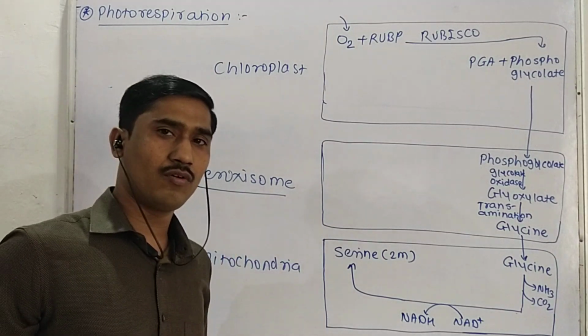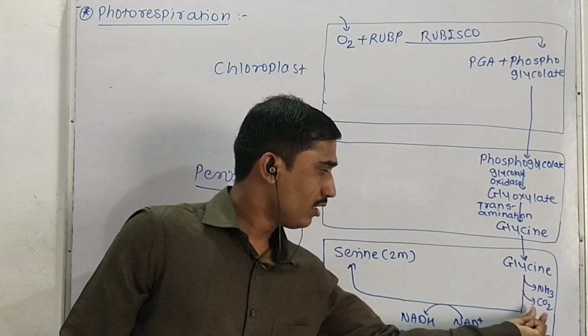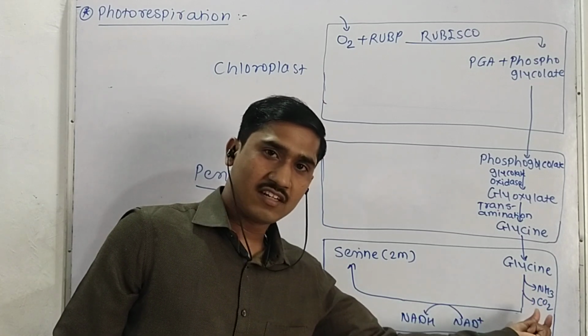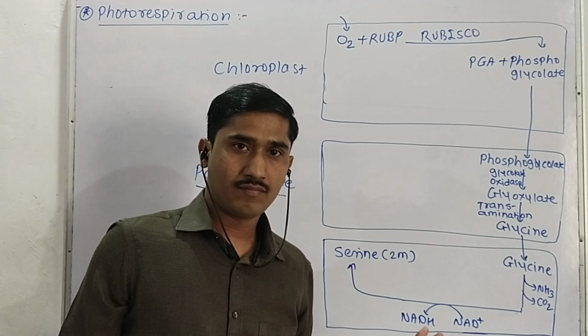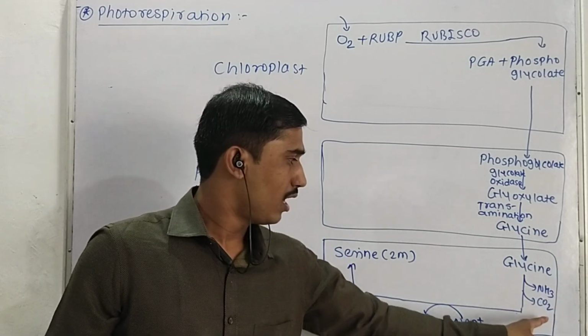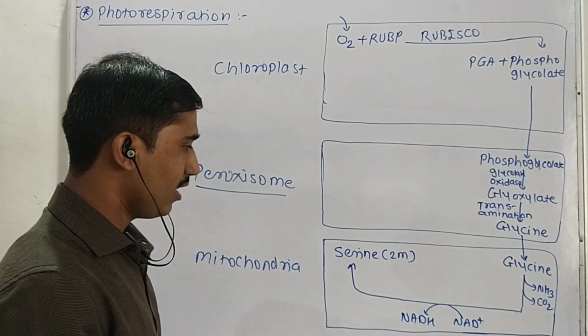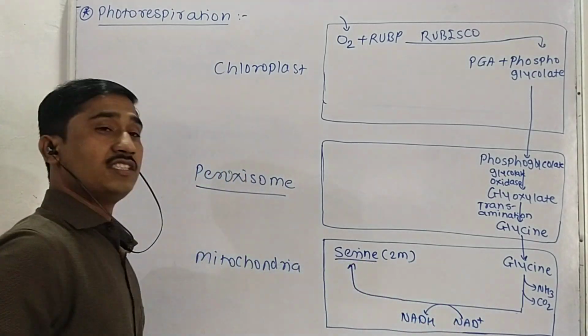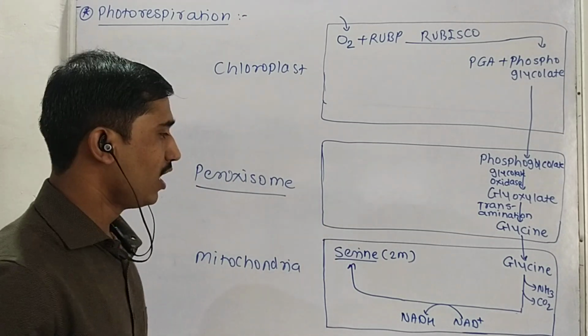From the examination point of view, we have to concentrate on this. During the photorespiration reaction, in the mitochondria, CO2 is given out, and in what percent? It is 25%. Clear?